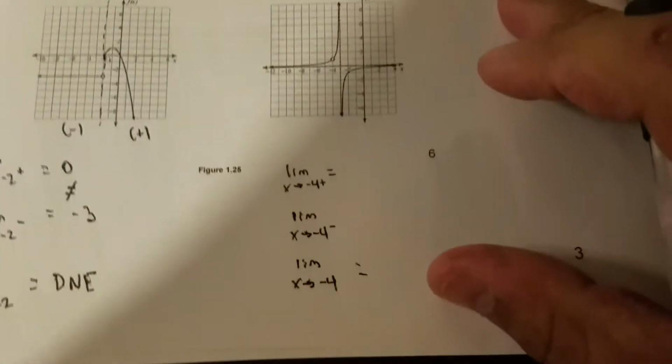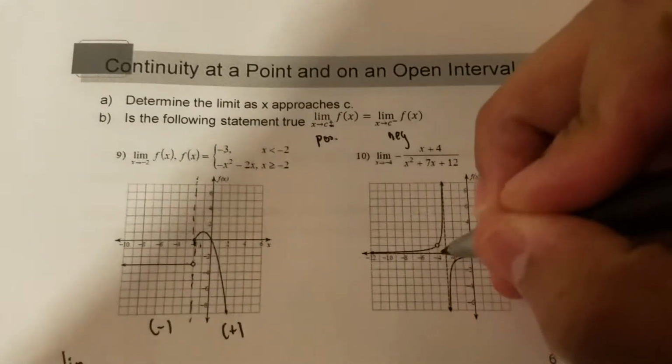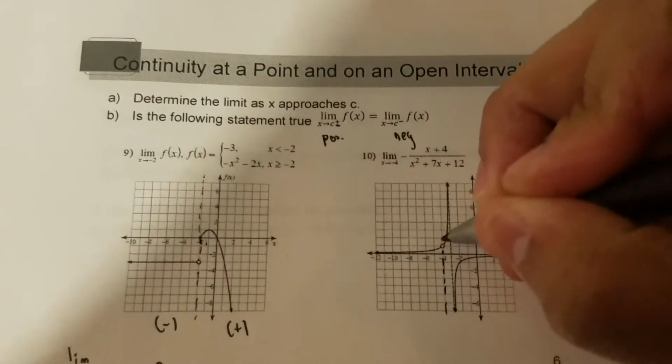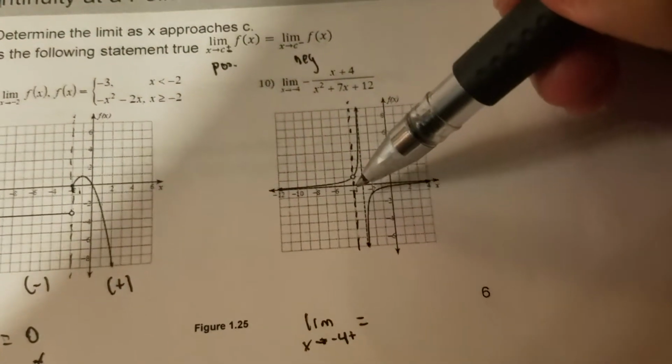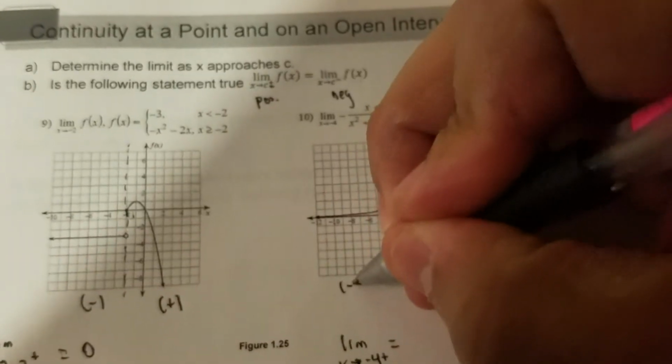Okay. And for the whole thing, let's look at it here. So at negative 4, I'm going to draw a line. I'm drawing it right here. So here's the negative 4. And so if I'm looking at it, again, this side is the plus, and these are the minus values.